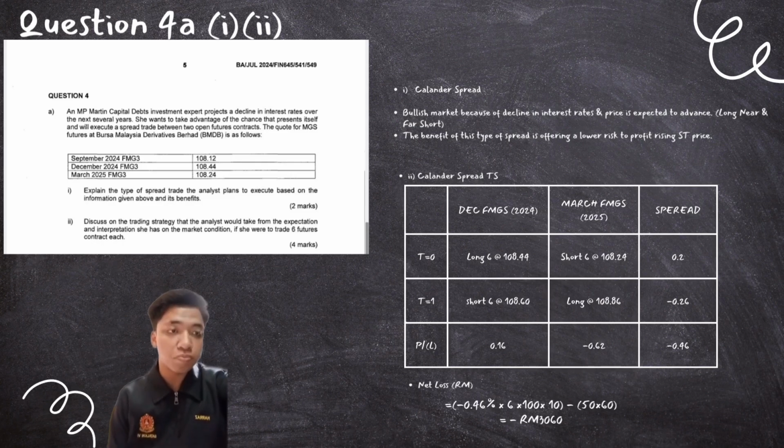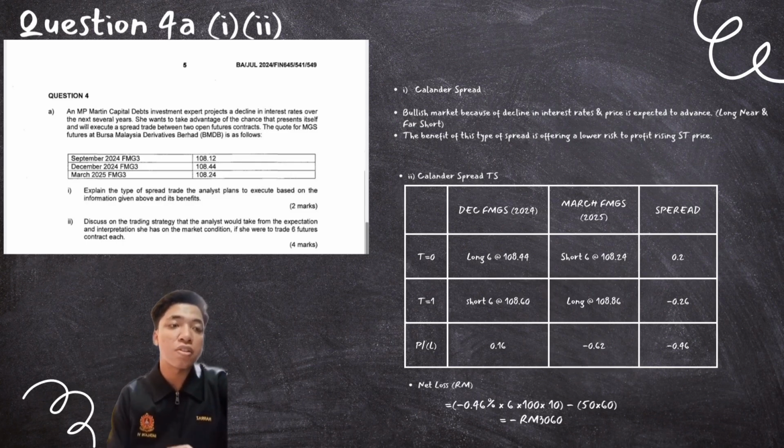For the profit, December FMGS 2024 is 0.16, March FMGS 2025 is negative 0.62, and for the spread, negative 0.46.